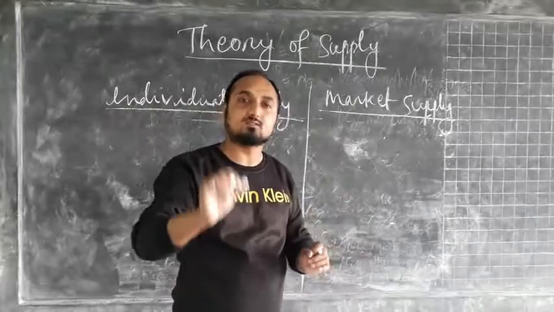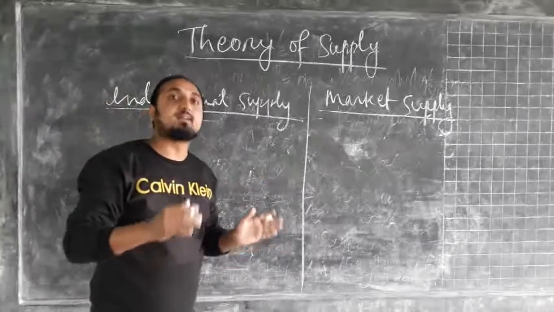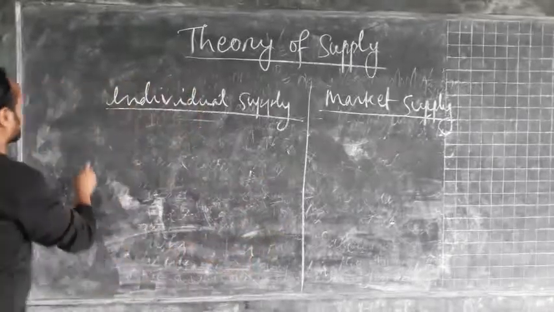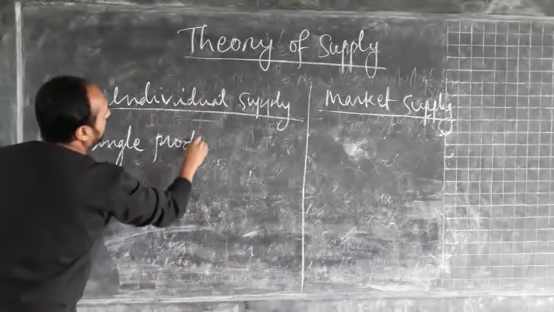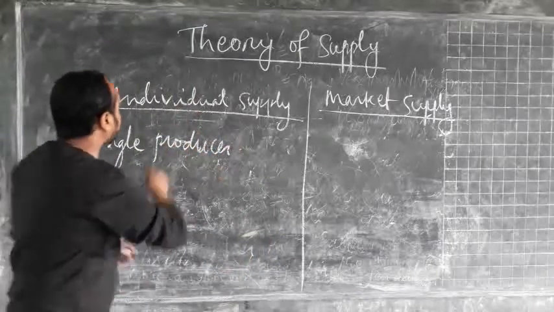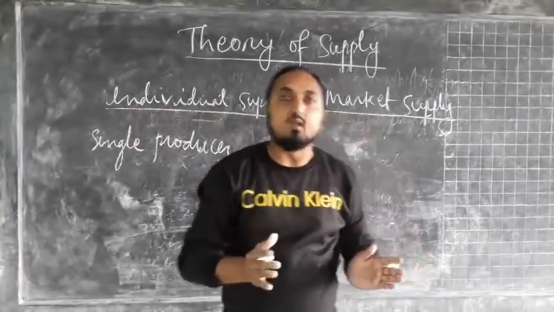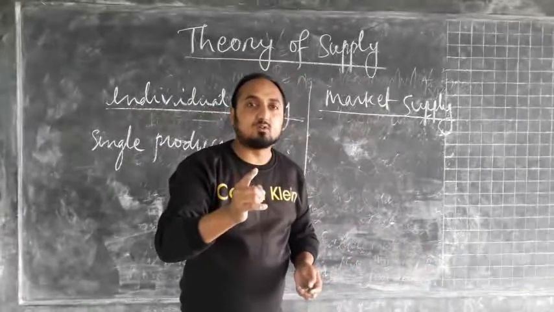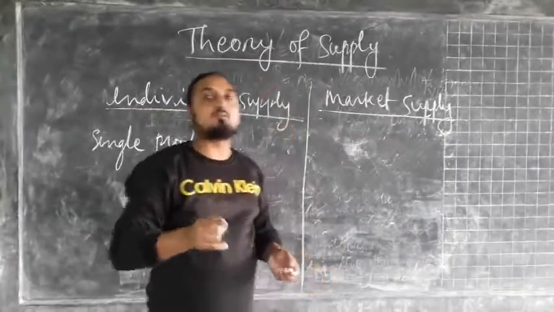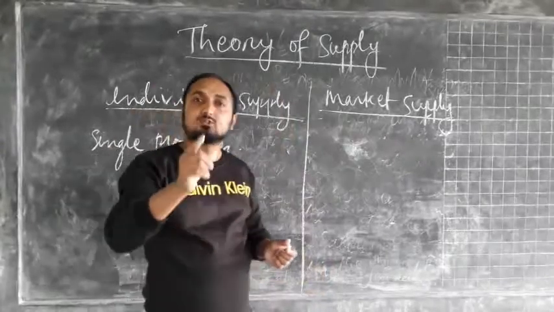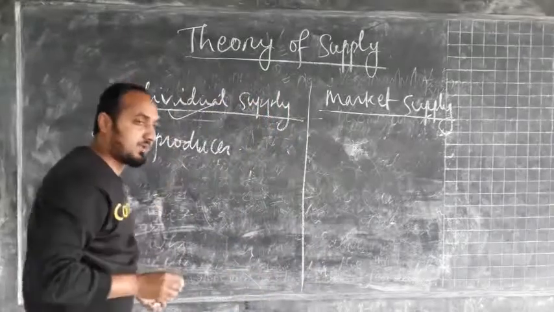Individual means the quantity being supplied by only one producer, a single producer. So individual supply refers to the quantity of commodity that an individual producer or firm brings to a market for sale at a particular price during a particular period of time.